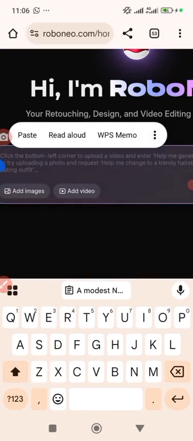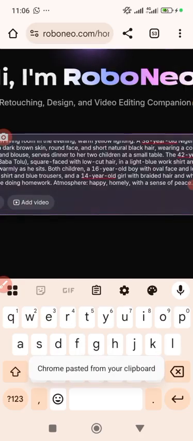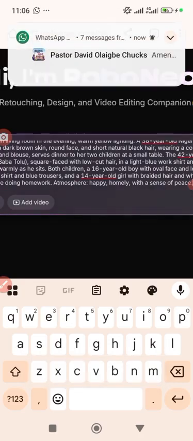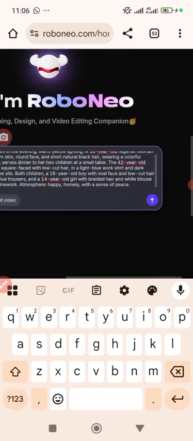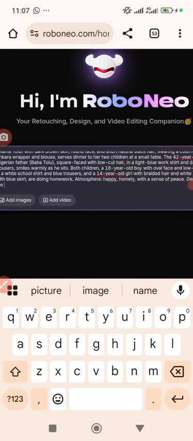I'm talking about using Robo. I have another AI for other issues, where you put your character following your image, so that you have a consistent image. But currently, because I want to show how to create an image, and likewise how to create video and do video editing, my focus is on this particular place. So after that, I will just type generate. Generate the image for this and you are good.